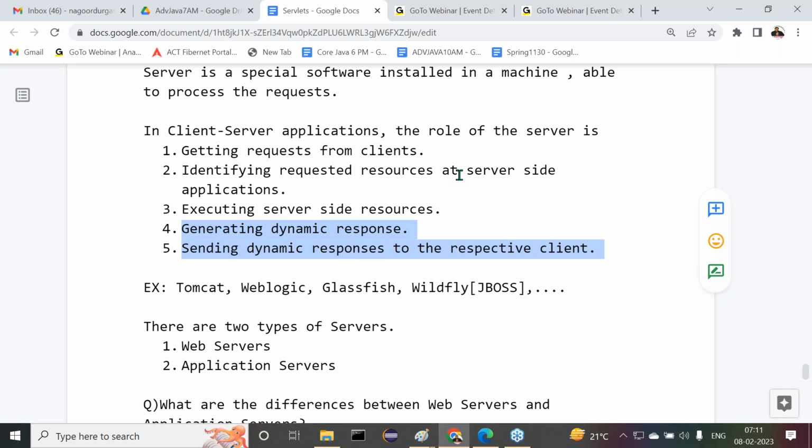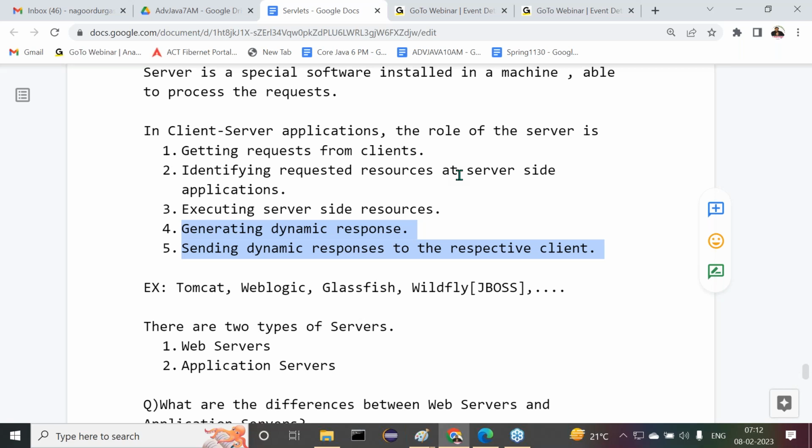Don't get any confusion. I may give two statements now, but clarity is required. What is a server? The other question is, what is a servlet? These are the two points, and we need to get the differentiation. Some misunderstanding is going on outside. If I ask you directly, what is a servlet? Most of the people are saying that servlet is a program at the server machine.